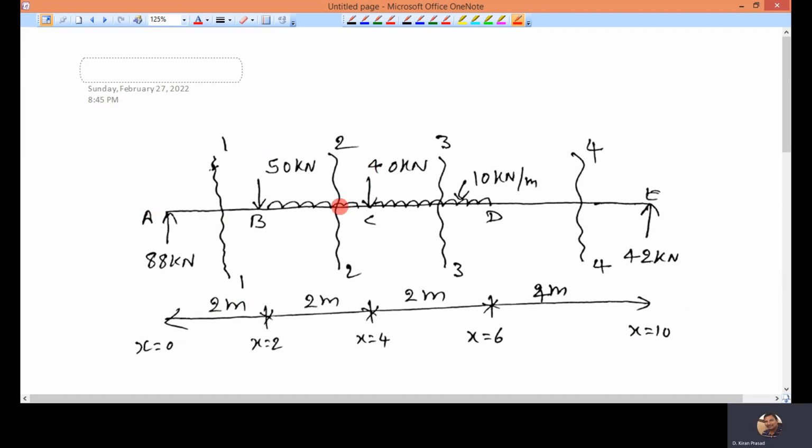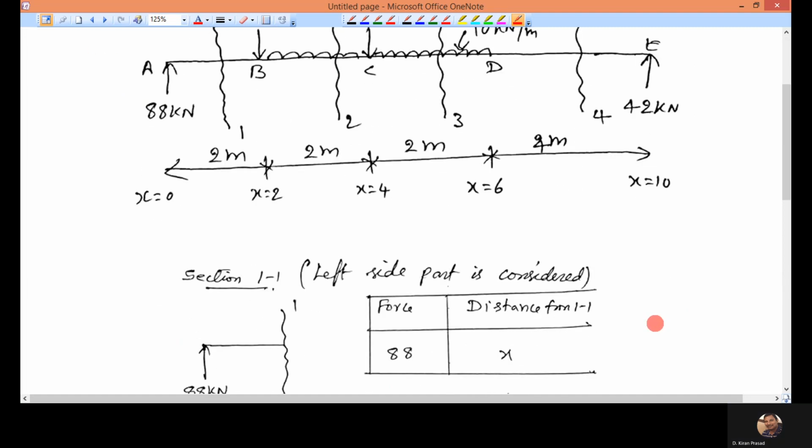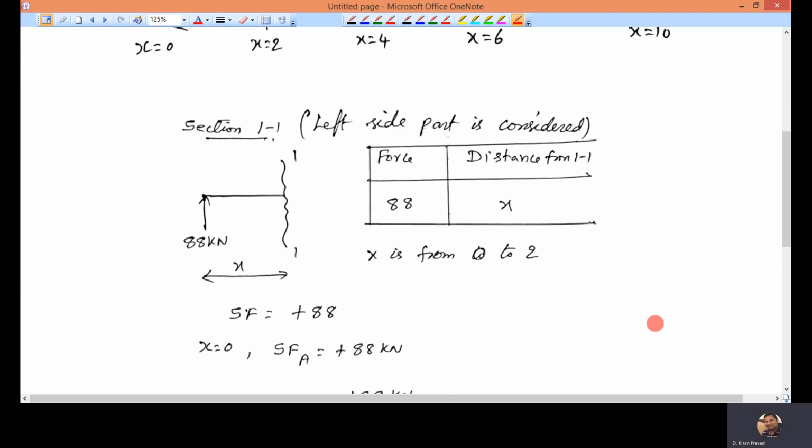Up to this point the length is 4, so this becomes 4. Up to this point the length is 6, so at D, x is 6. Up to this point the total length is 10, so at E, x equals 10. So, take the left side part of the section.